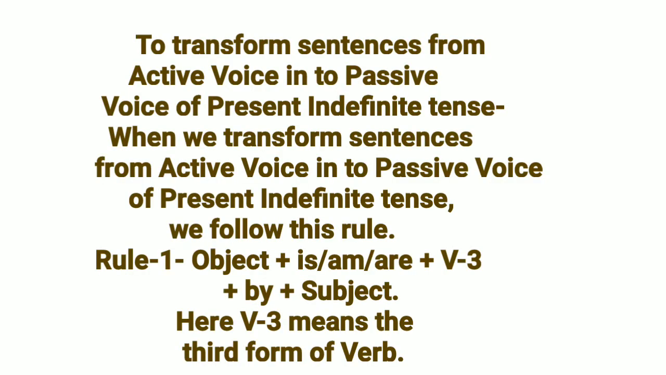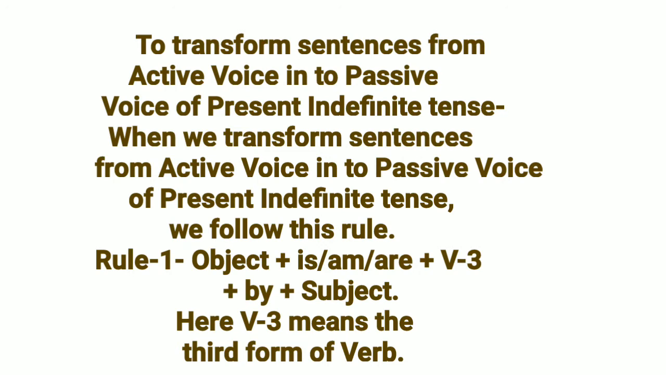To transform sentences from active voice into passive voice of present indefinite tense. When we transform sentences from active voice into passive voice of present indefinite tense, we follow this rule. Rule 1. First of all, object, then is or am or are, then V3, then by, then subject. Here V3 means the third form of verb.